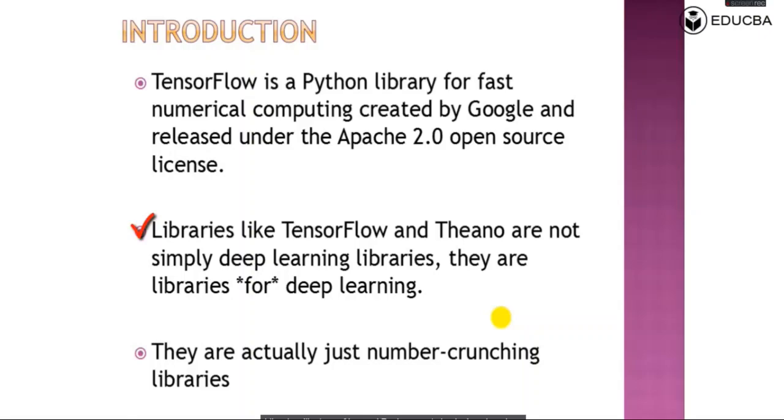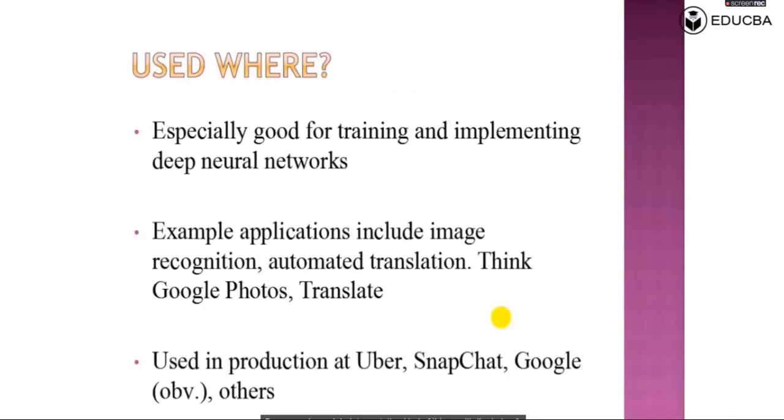Libraries like TensorFlow and Theano are not simply deep learning libraries. They are actually just number crunching libraries. What does it mean? It means that these are the things with the help of which we can create implementations on various numbers, like we have x-axis, we have y-axis. So we can have data interpretation kind of things with the help of TensorFlow.